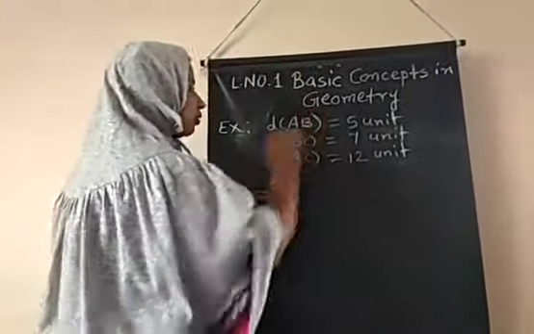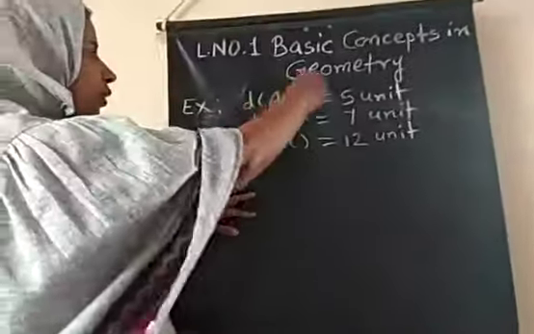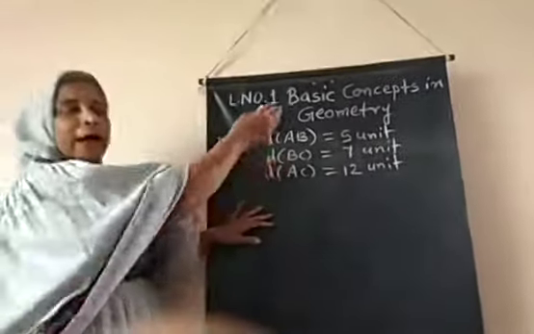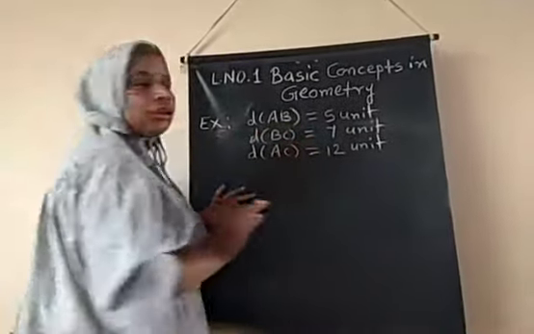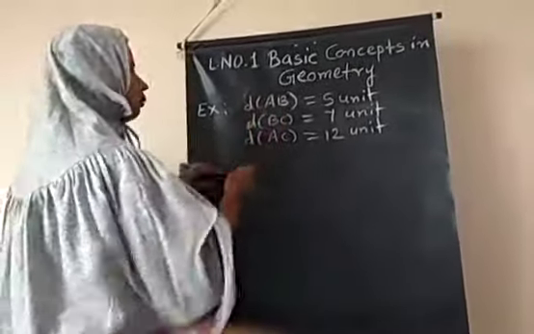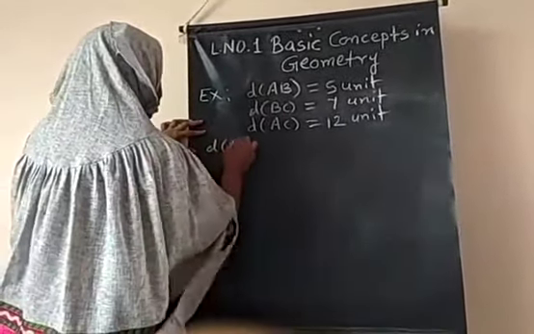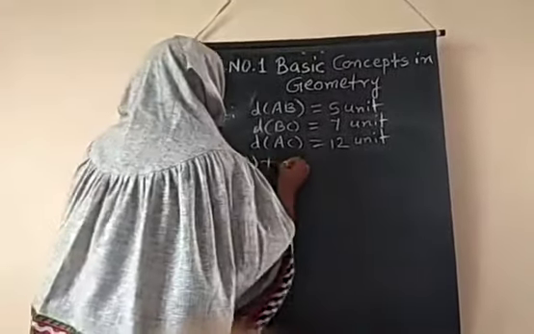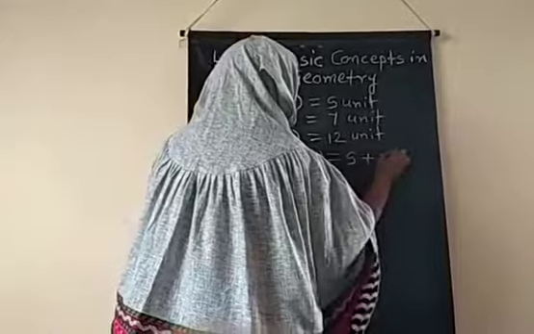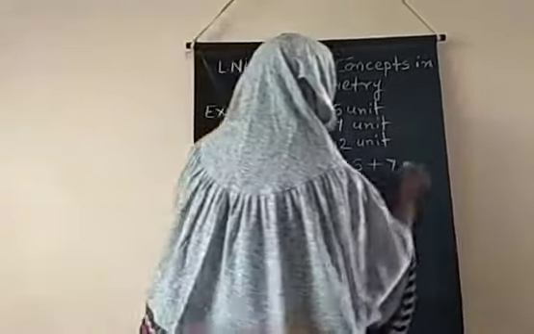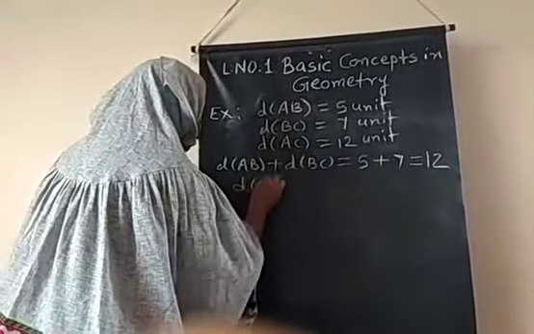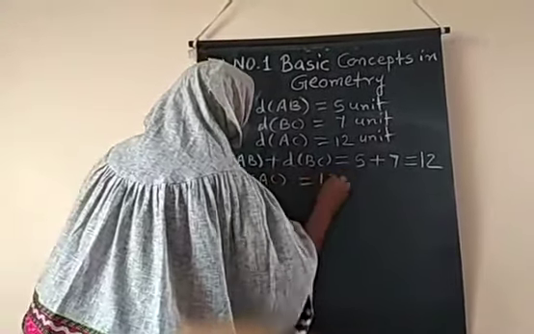Now here the three distances are there. One by one we will add two distances and check whether the sum is equal to the third distance or not. Now let's add the first two distances, that is distance AB plus distance BC, which is equal to 5 plus 7. The sum is 12. Now distance AC is also given, 12 unit.